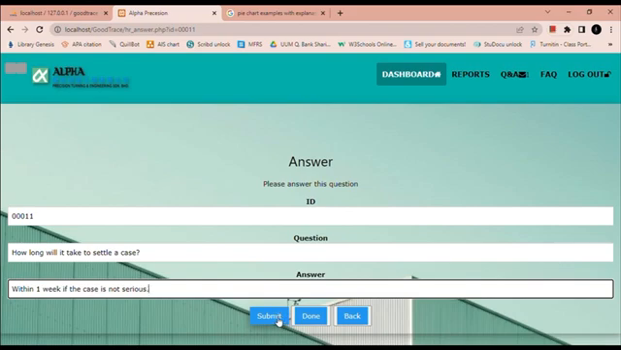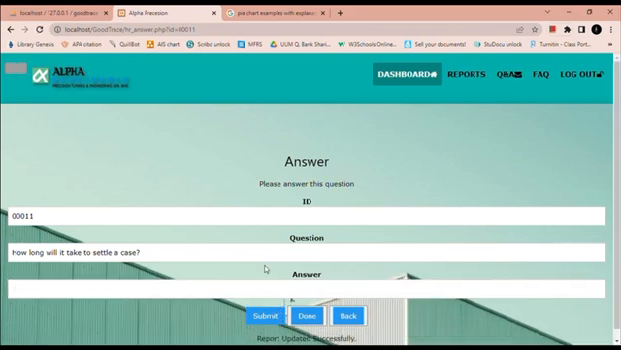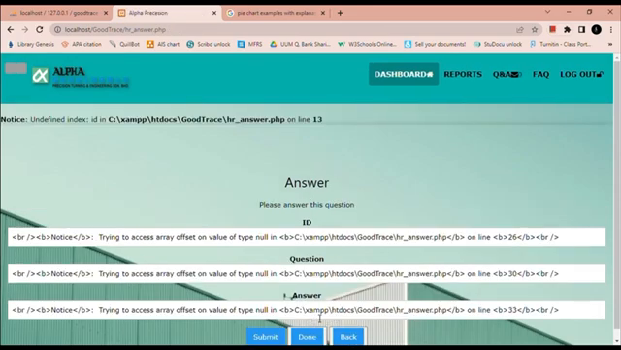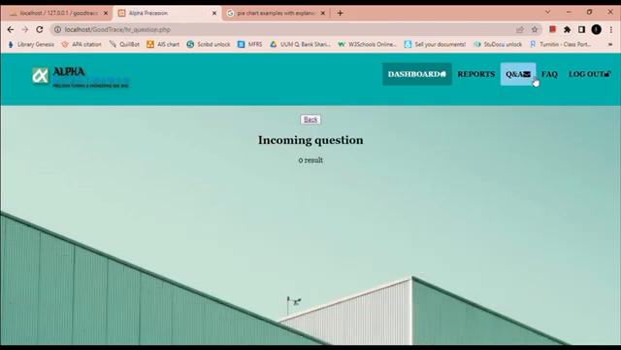Okay, so after that we can press the submit button to save the answer, and then the done button is to change the question status from new to complete. So we can see here the question has a 0 number here, since we have 0 incoming questions.